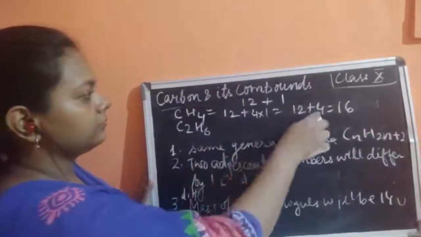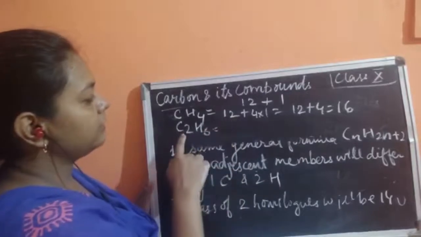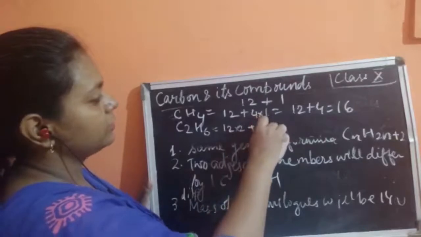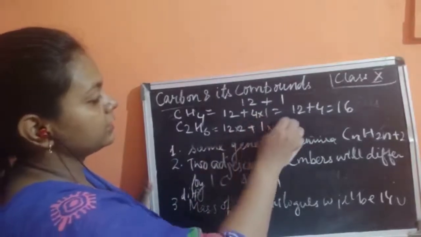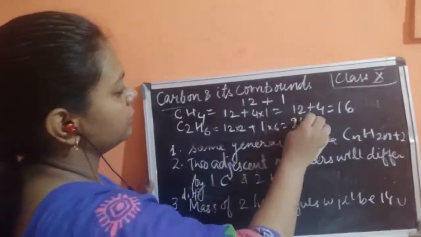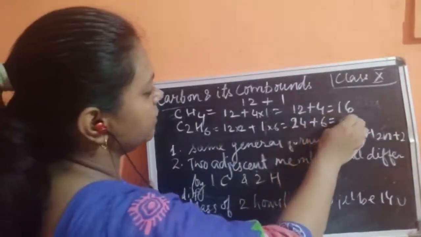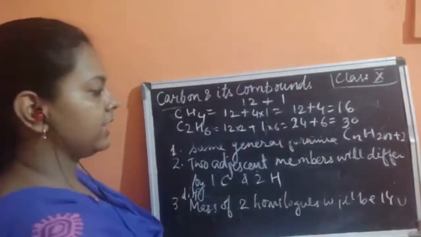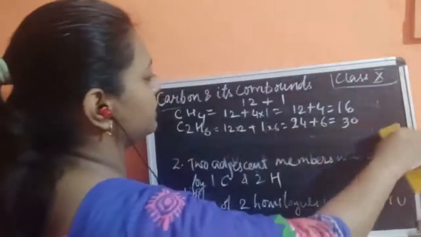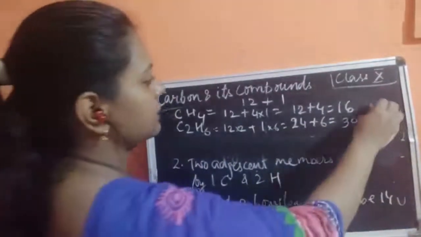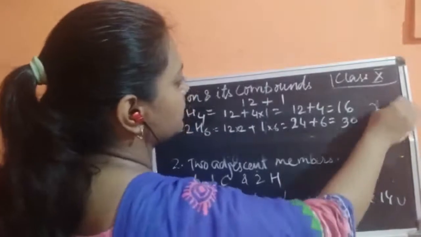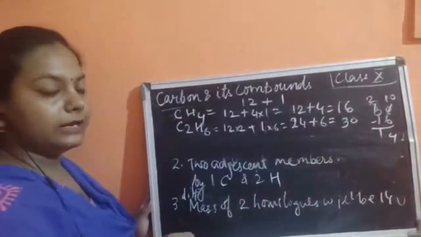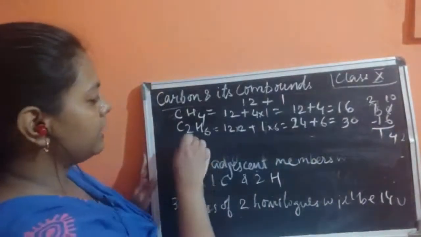Okay. Then next is C2H4: 12 into 2 plus 1 into 4, it becomes 24 plus 4... sorry, let me redo this for the earlier compound: 12 into 2 plus 1 into 6, so it becomes 24 plus 6, which is 30. Now if you subtract this, 30 minus 16, how much? 10 minus 6 is 4, 2 minus 1 is 1. That is 14 U.